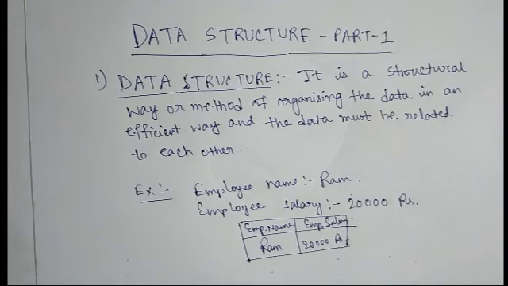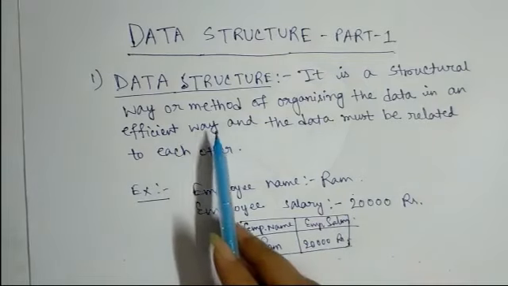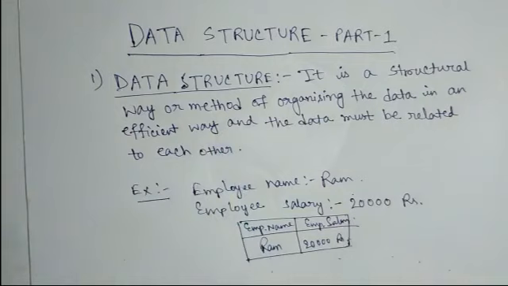Now come to the definition of structure. Structure is nothing but the representation of data in a proper way, or we can say in an organized way. Okay. Now what is data structure? It is a structural way or method of organizing data in an efficient way, and there must be some relationship between the data.